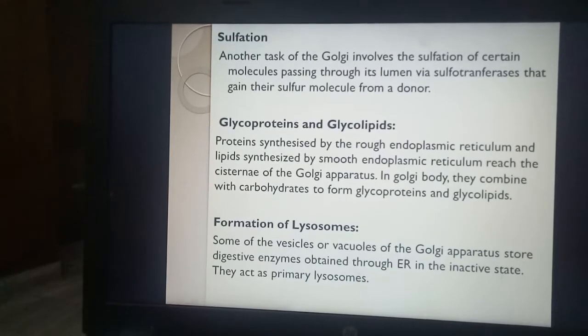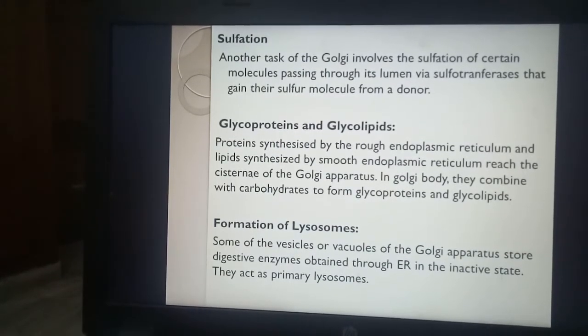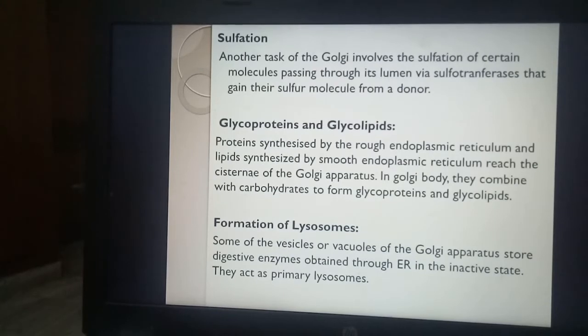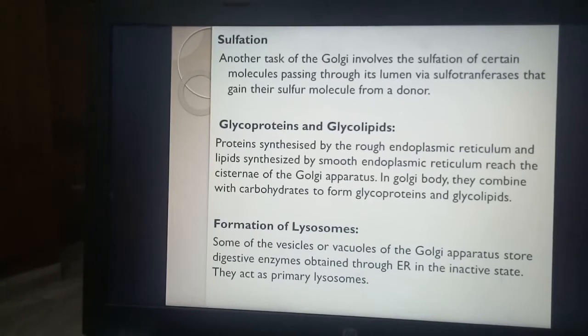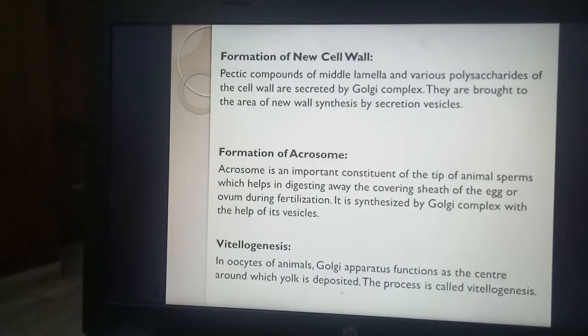Formation of lysosomes. I have already discussed how lysosomes are formed. Their pre-enzymes are formed in endoplasmic reticulum, and from endoplasmic reticulum these enzymes are carried to Golgi apparatus. In Golgi apparatus the enzymes are taken into a new covering or new vesicle, and this particular structure, the vesicle containing the primary enzymes, is called the primary lysosome.